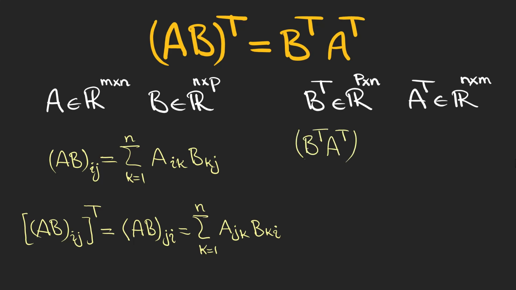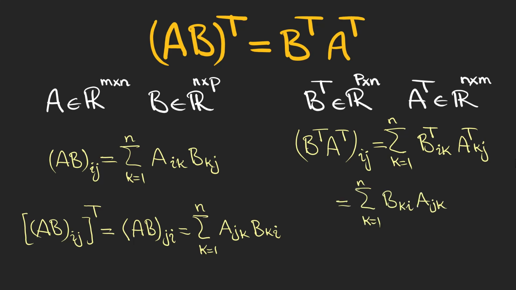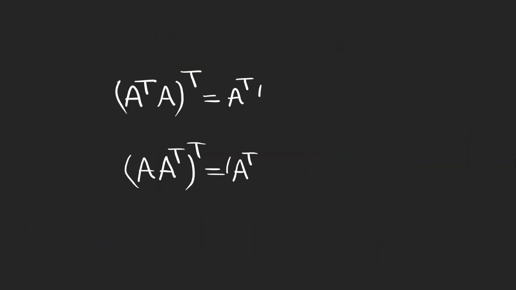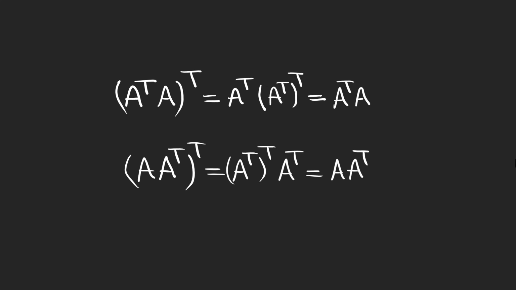As for the right side of this expression, we are multiplying the transpose of B with the transpose of A that can be written element-wise in this form. But we know that by changing the orders of the elements, we can get rid of the transpose for both matrices. And finally, we are left with the same expression as we found for the left side. Now, by using this important property of transpose, we can prove that for every matrix, the multiplication of the matrix with its transpose gives a symmetric matrix, as you can see by these two expressions.